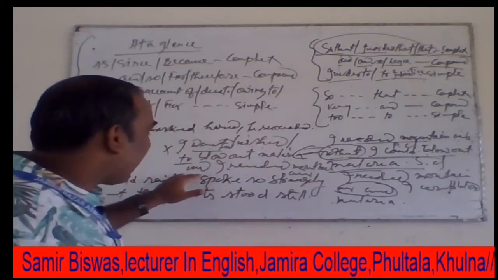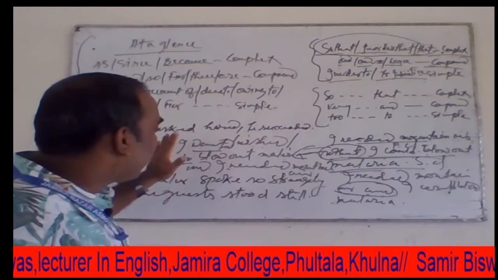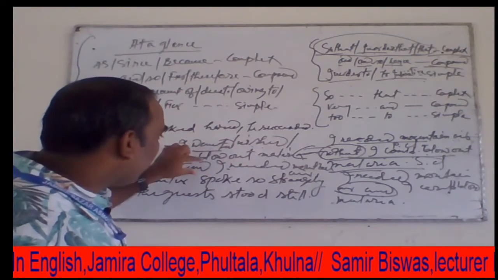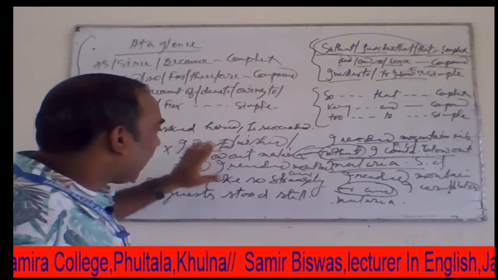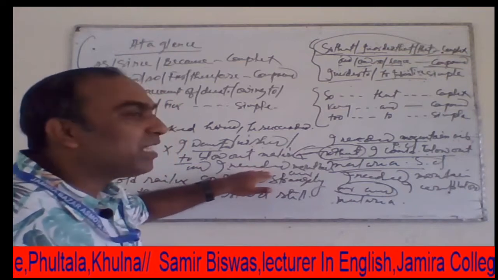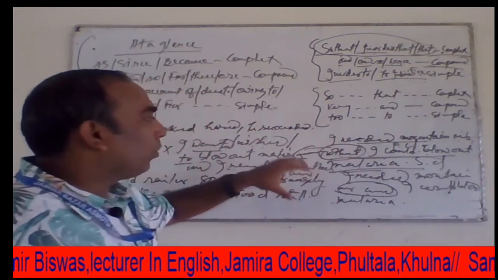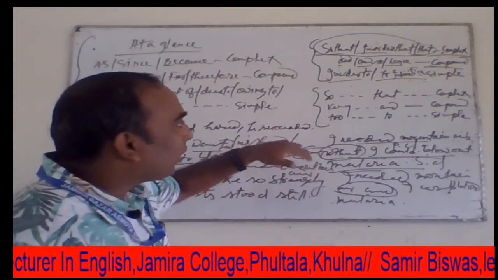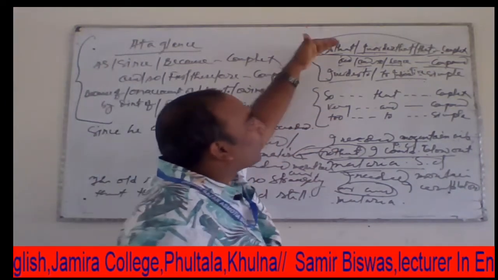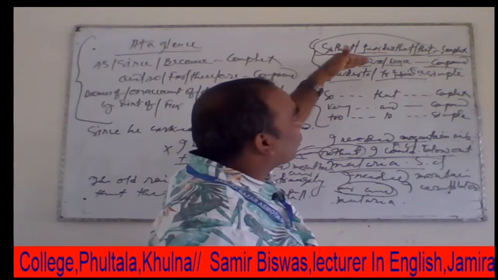And lastly, and, or, and so, and hence can be used only as coordinating conjunctions, and then we use the principal clauses of that sentence.